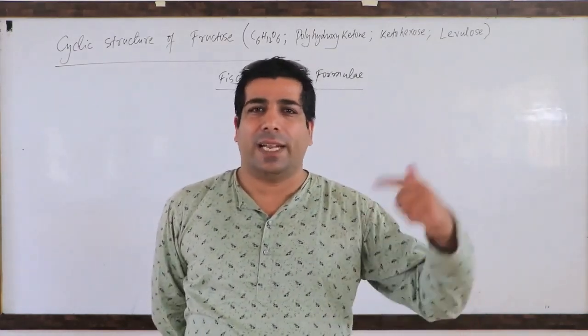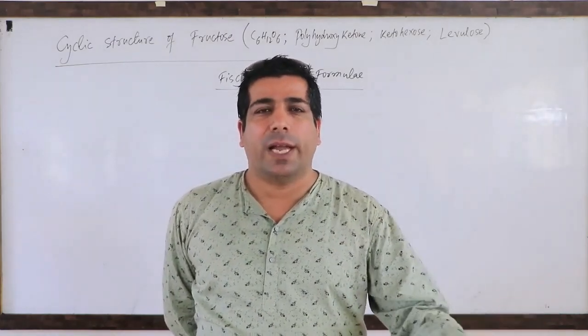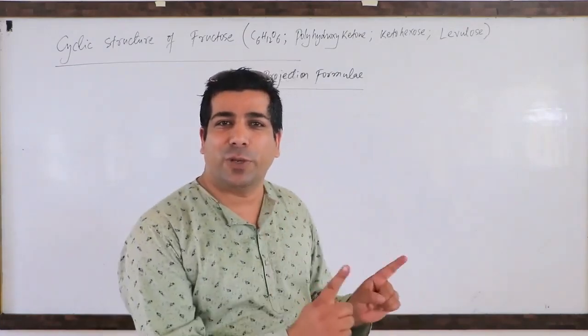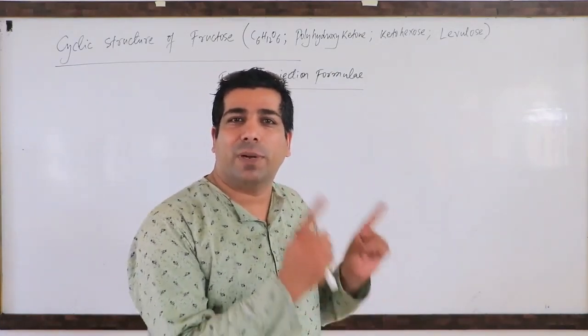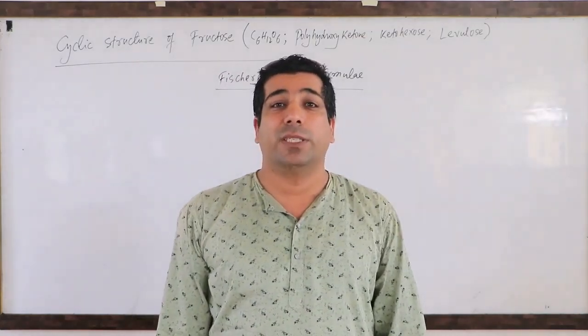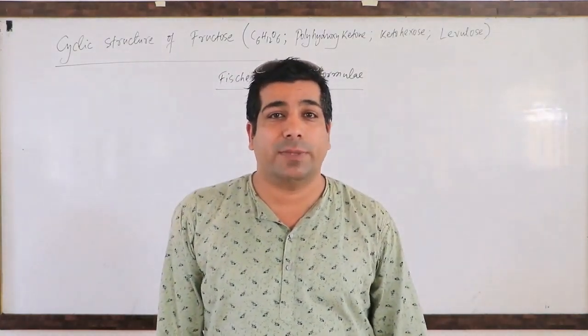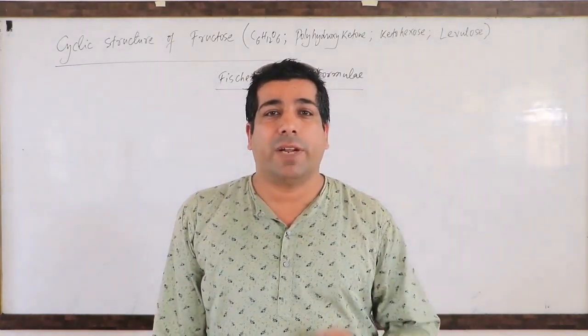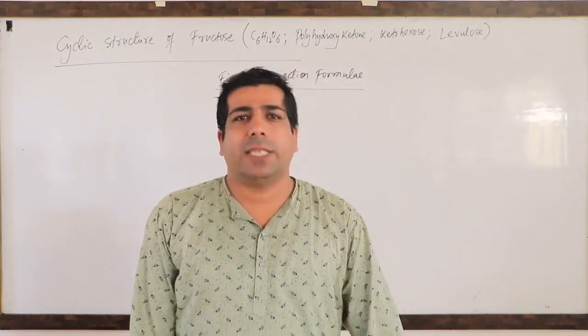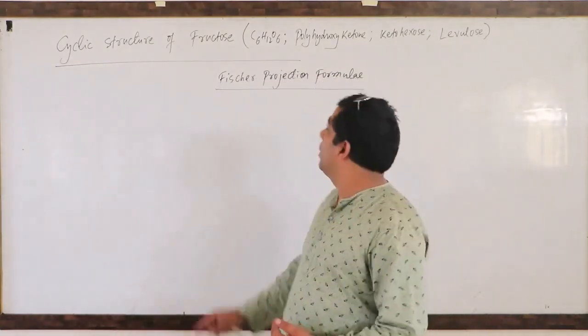Glucose has an aldehyde functional group and fructose has a ketone as functional group. So when two molecules have the same molecular formula but different functional groups, we call them functional isomers. Please remember that for competitive exams. So let's come back to the theory.